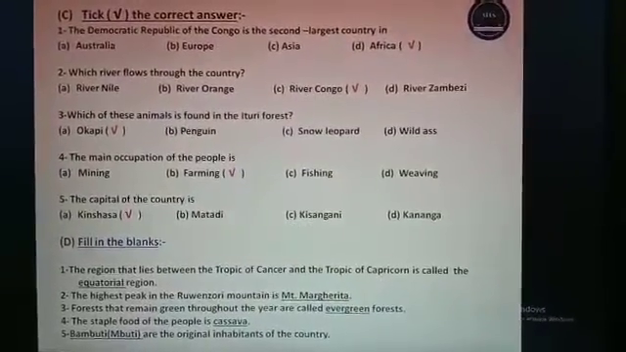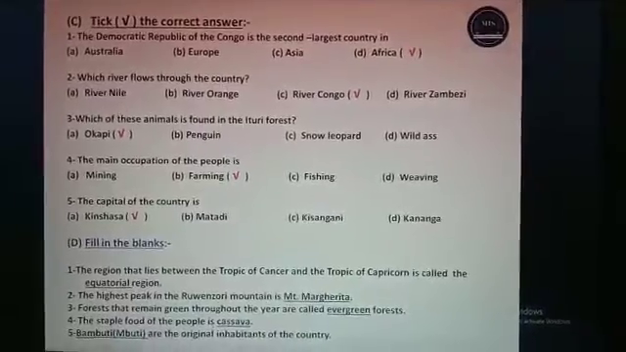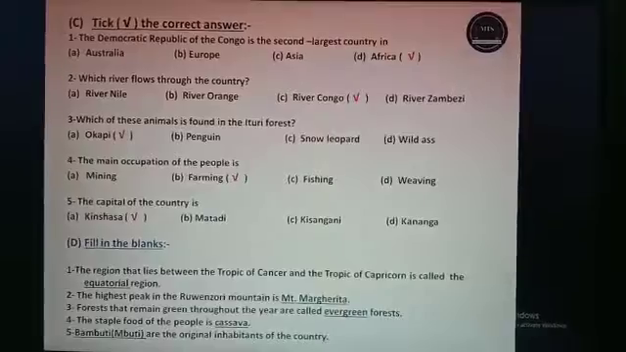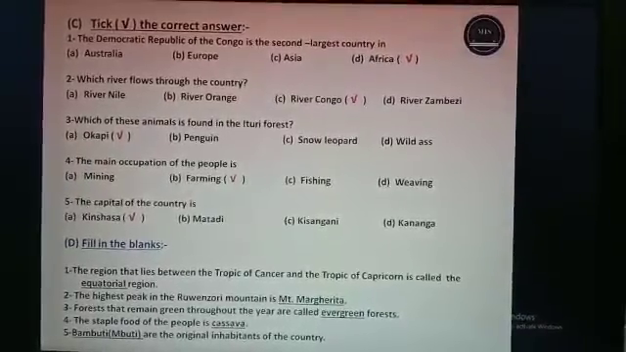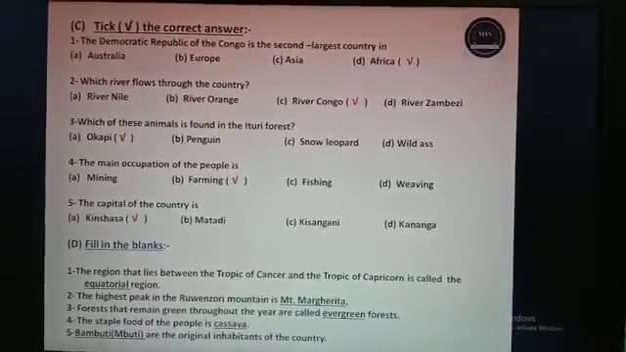Now fill in the blanks. First, the region that lies between the Tropic of Cancer and the Tropic of Capricorn is called the equatorial region. Second, the highest peak in the Ruwenzori mountain is Mount Margarita.